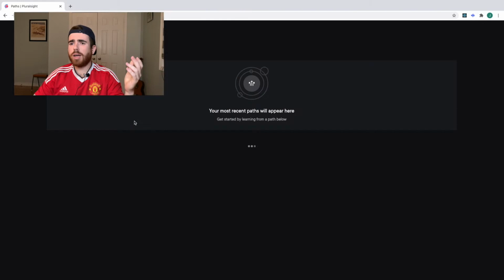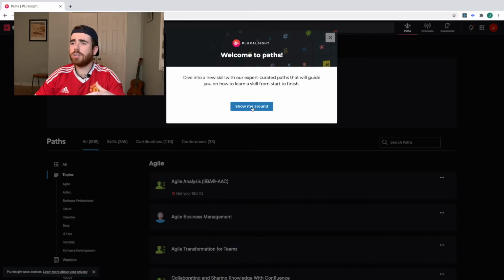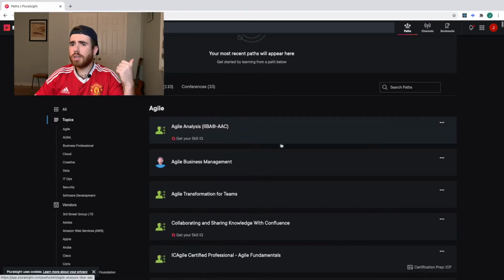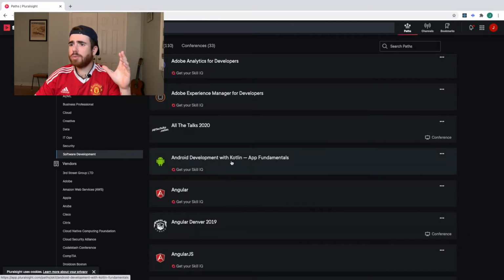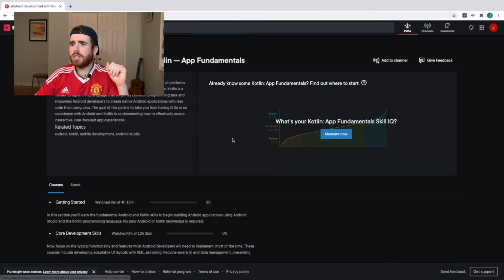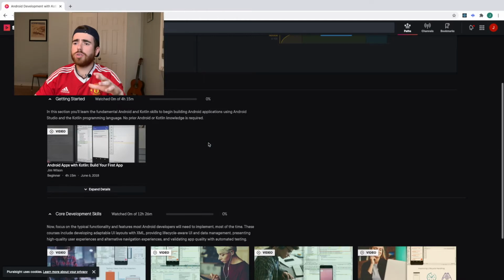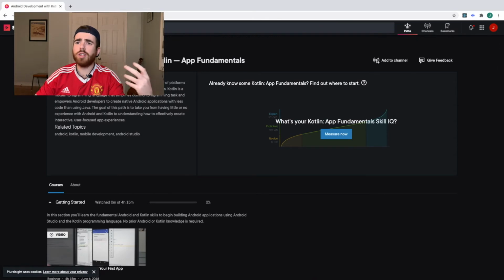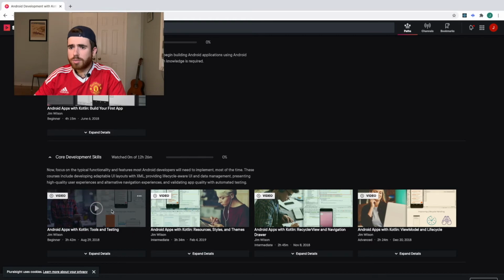So what is a learning path, right? It looks like this is kind of where you go to build a certain skill, dive into a new skill with expert curated paths that will guide you on how to learn a skill. So let's see what's going on here. It looks like there's a ton of different topics that you can pick from. Android development with Kotlin. Let's see this. You can look at a ton of paths, so you can get courses recommended to you based on the path you want, right? If you're interested in the Android development with Kotlin path, then it recommends you a couple of different courses. So this is pretty cool.